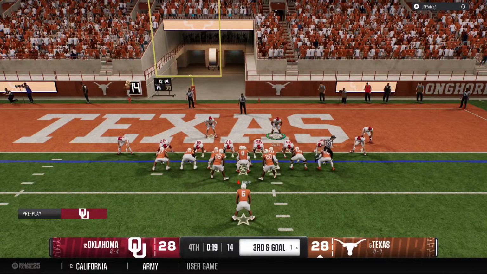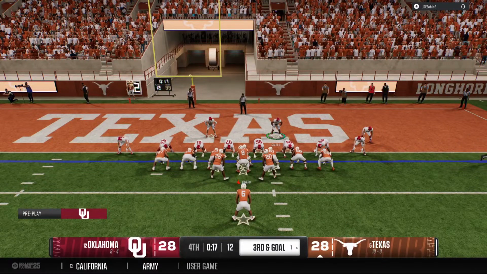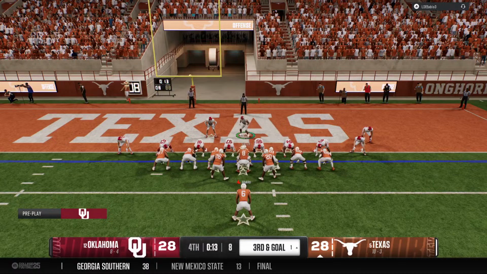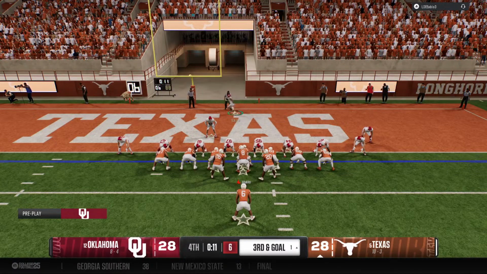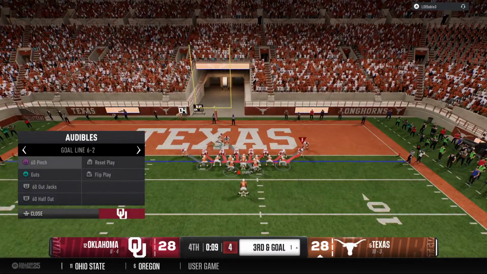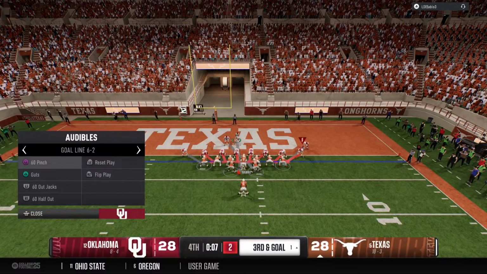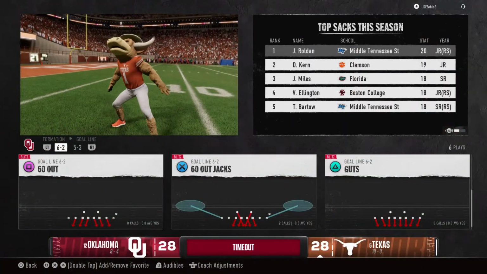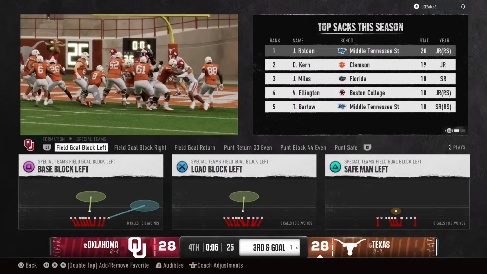Urgency here in the 4th quarter. They must cut into this lead. It's 3rd down and goal. Now a late timeout is taken. 6 seconds showing on the clock. Timeout, Texas.